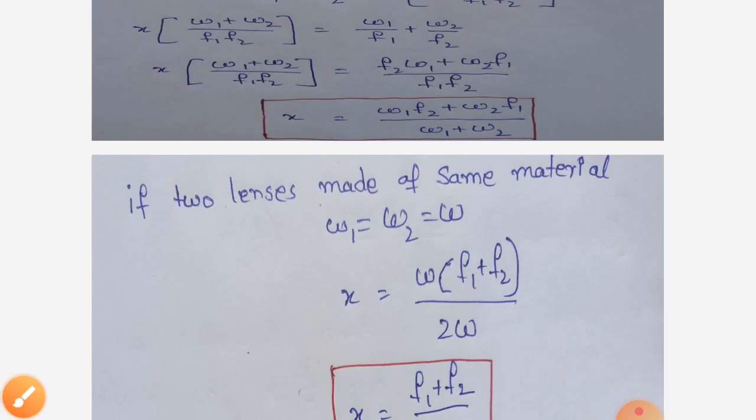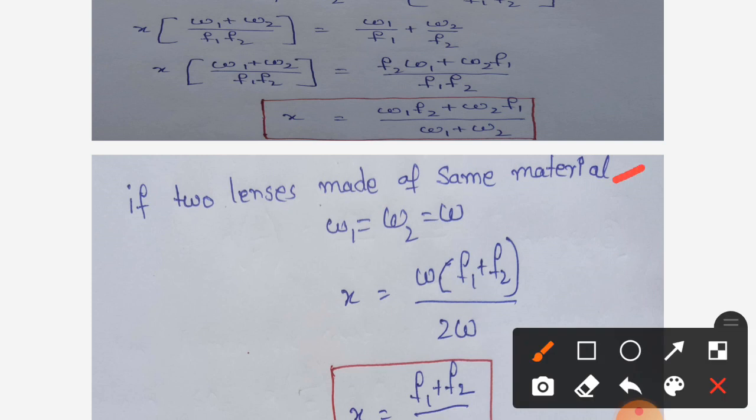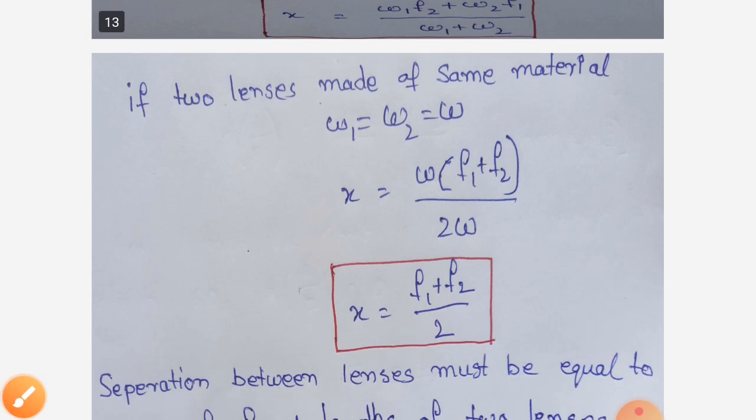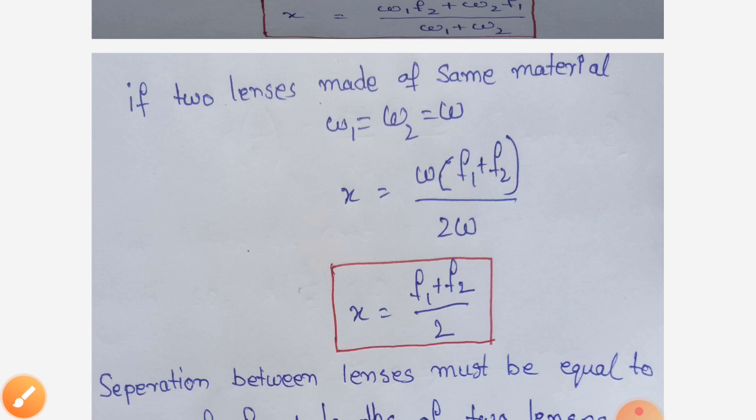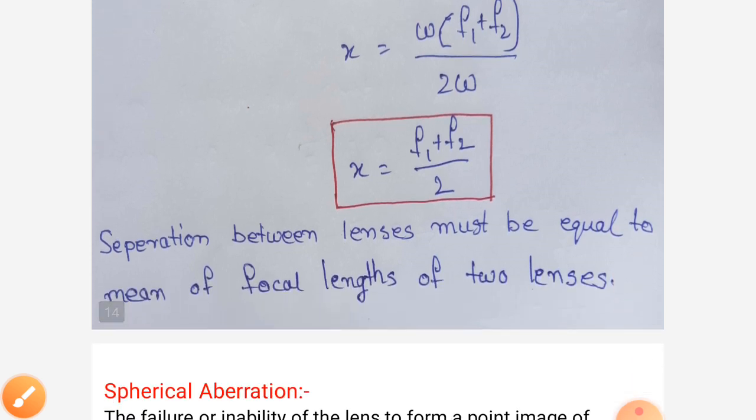If the two lenses are made of the same material, that is omega 1 equal to omega 2 equal to omega, substituting in this equation, we get x is equal to f1 plus f2 by 2. That is, the distance between the two lenses must be equal to the mean of the focal lengths of the two lenses.